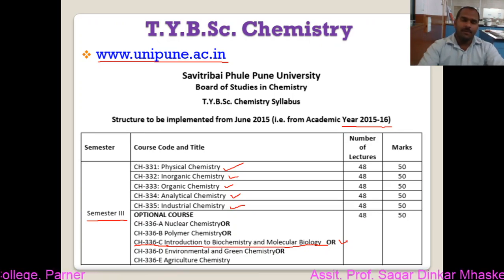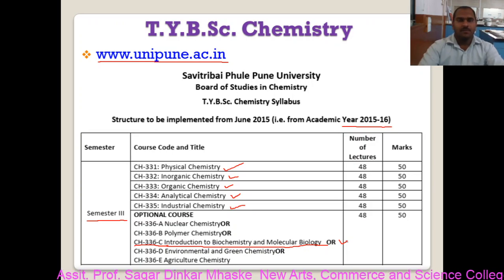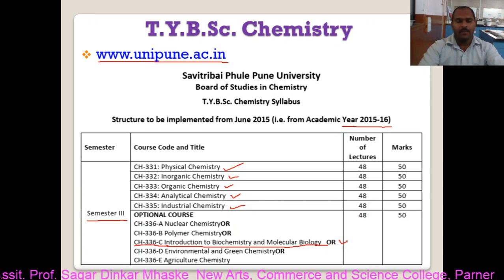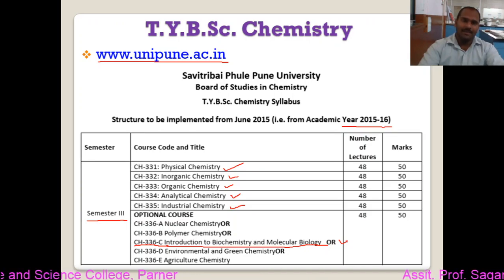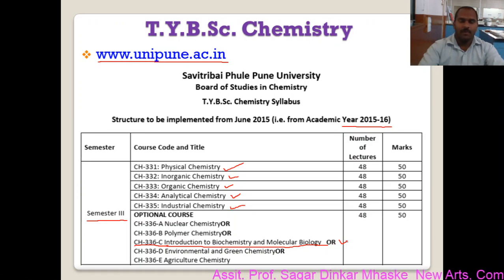When we consider TYBSc chemistry, a chemistry student should have knowledge of the basic molecules which occur naturally. That is the food material, whatever we are taking in our body, or our body is composed of different molecules. These are called biomolecules, and the study of biomolecules is nothing but biochemistry from the view of chemistry. So we are learning biochemistry from the point of view that our bodies consist of molecules, and we should have knowledge of those molecules.